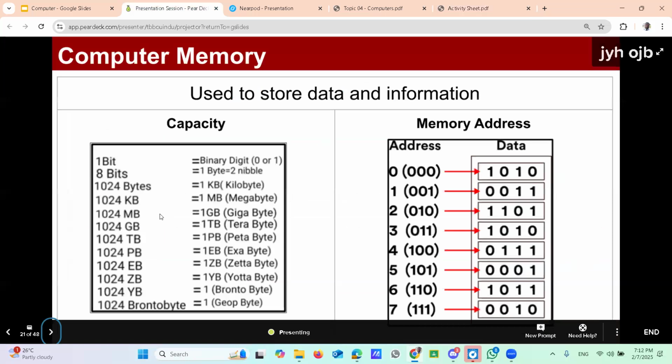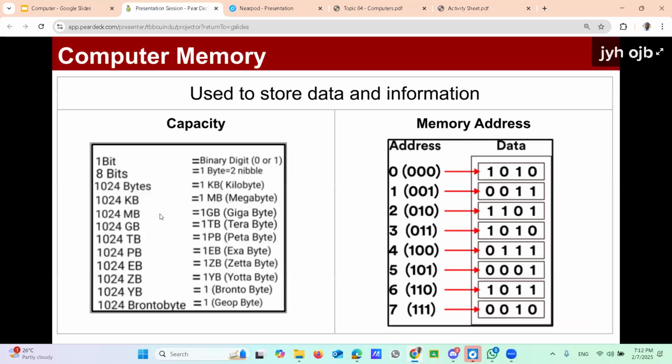Now we are going to start the part on computer memory. Up to now, what about you? Feedback? Is it clear? Yes, it's clear so far. Right. Okay.